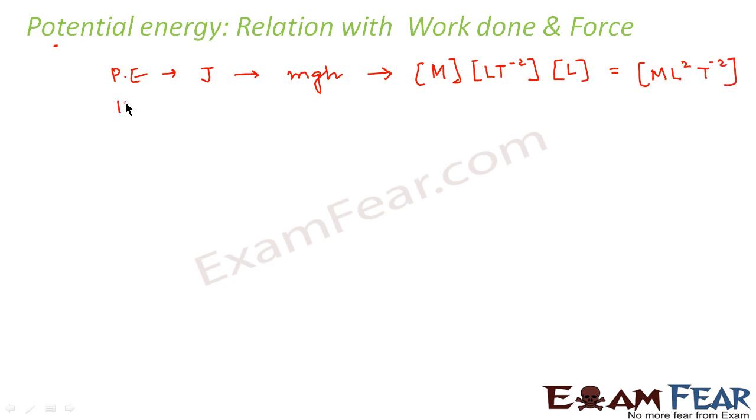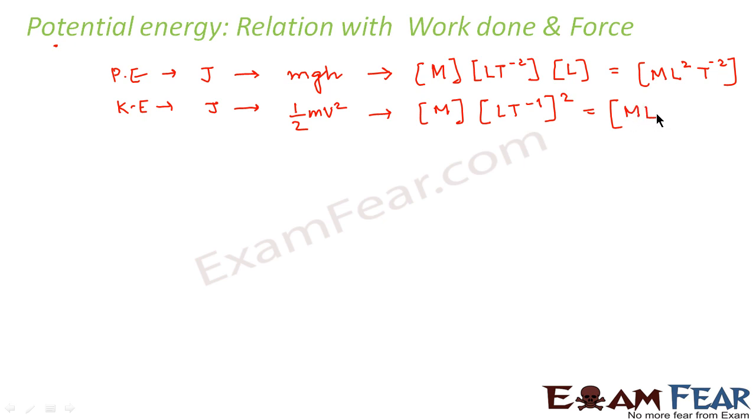Now, if we want to write the dimensional formula for kinetic energy, even that has joule as its unit, and the expression is half mv square. The dimensional formula for mass is M, and for velocity it is LT to the power minus 1, this squared. So this comes out to be ML to the power 2 T to the power minus 2. Now why did I do this? I just wanted to show that if you compare potential energy and kinetic energy, they are both equivalent dimensionally. That is, they both have the same dimensions.